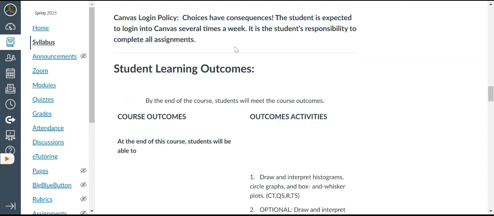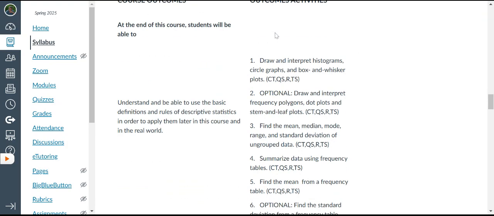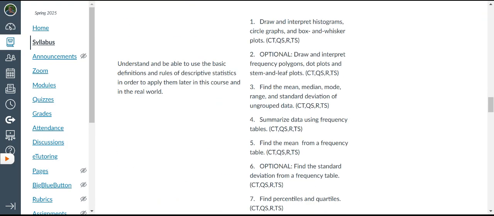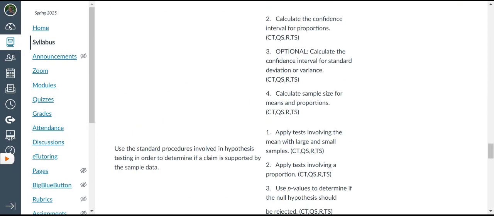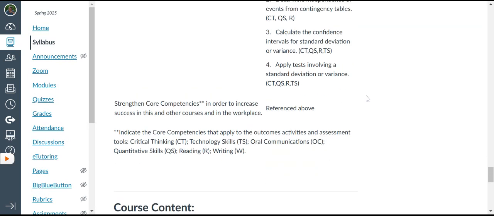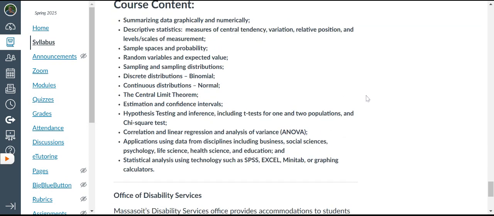Canvas login policy. Yes, I can see when you logged in and how much time you've spent. I can see, so to speak, behind the curtain. That's how I know some folks have already logged in, even today, Tuesday the 4th. Choices have consequences. They do for you and they do for me. They do for everybody. A student is expected to log in several times a week. It's your responsibility to complete the homework, even though I'm not collecting it nor am I grading it. Course outcomes, course activities. You can read through that if you have a mind to. There's course content, things that we'll be covering.